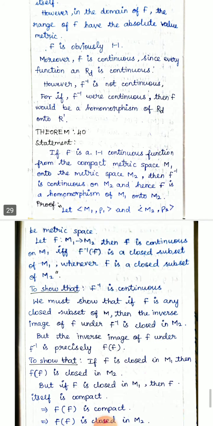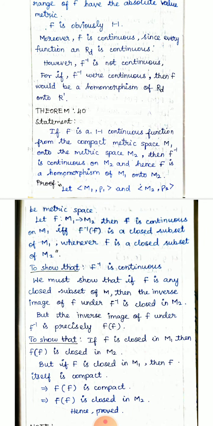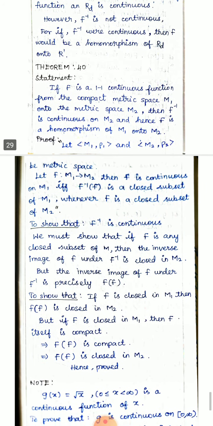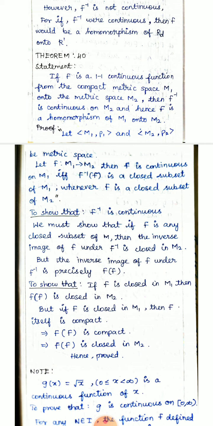And the last theorem: if f is a one-one continuous function from the compact metric space M1 onto a metric space M2, then f inverse is continuous on M2 and f is a homeomorphism of M1 onto M2. Let us take the two metric spaces M1 and M2, with f a function from M1 to M2. Then f is continuous on M1 if and only if the inverse image of F is a closed subset of M1 whenever F is a closed subset of M2. These are the given conditions.